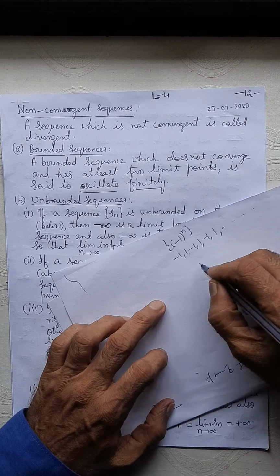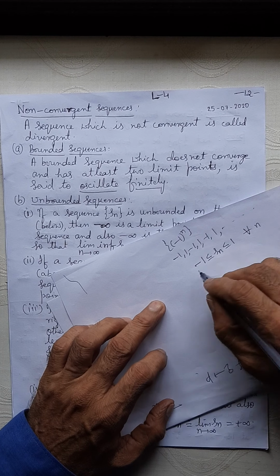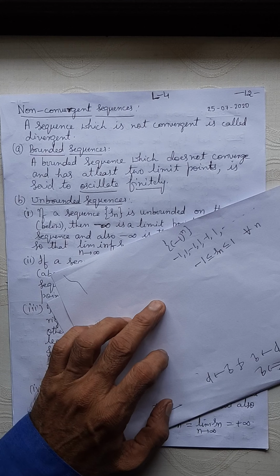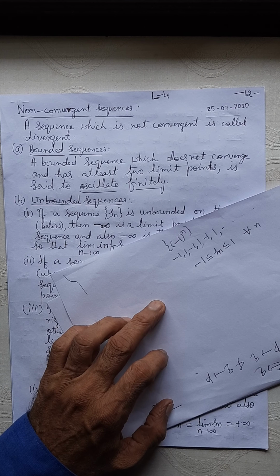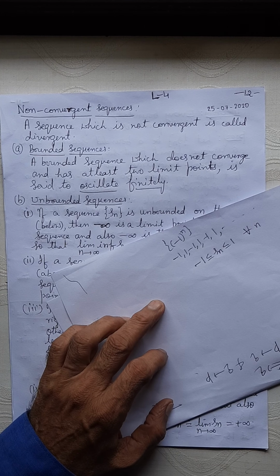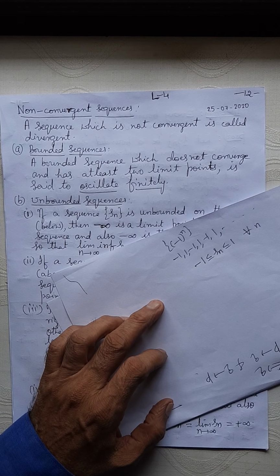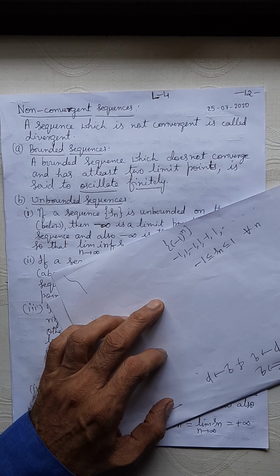And it is bounded because every term of the sequence is in between minus 1 and 1. It's a bounded sequence. It has got two limit points, right? So it does not have a unique limit value. So what you can say, it is oscillating finitely. Whenever a sequence is bounded and has at least two limit points, then it is said to be oscillating finitely.